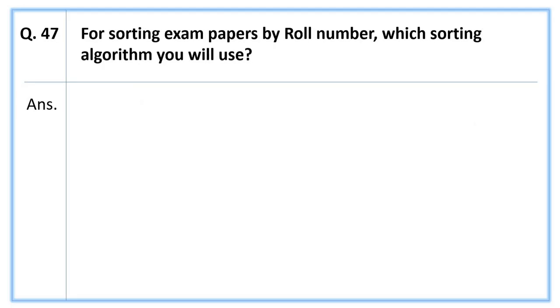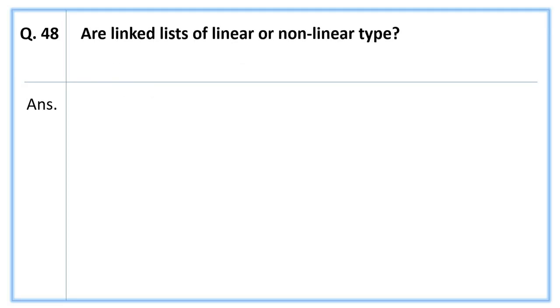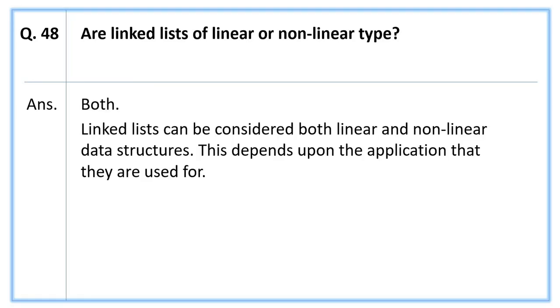Next, for sorting exam papers by roll number, which sorting algorithm would you use? The answer is insertion sort. Next, are linked lists of linear or non-linear type? The answer is both. A linked list can be considered both a linear and a non-linear data structure. This depends upon the application that they are used for.